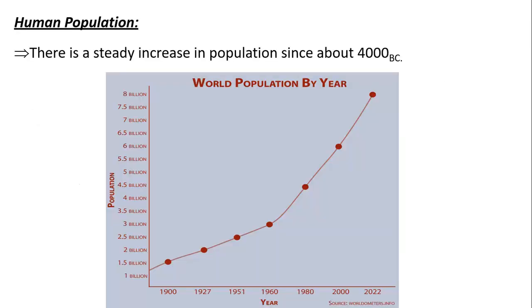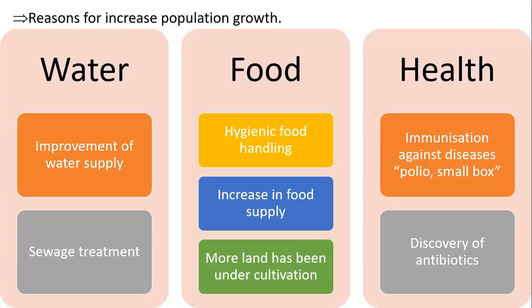Human population. Actually, human population is increasing exponentially, which means that they have a steady increase since 4000 BC. So we are increasing exponentially without stopping. Why is this happening? What are the reasons behind the increase in the population growth of humans? That's because of the availability of resources in good quality, like what?